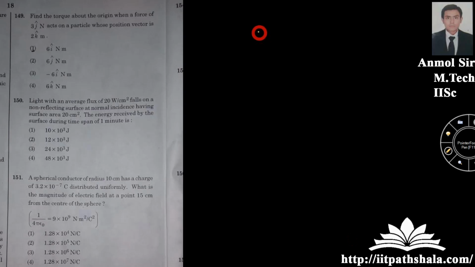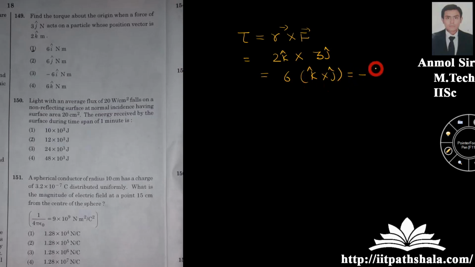He is saying that find the torque about the origin when a force of 3 j cap acts on a particle whose position vector is 2k cap. Now you know that tau equal to r cross f from the formulation itself. R is given to you as 2k cap, cross product, and f is given to you as 3j cap, giving you 6 k cap cross j cap. By the virtue of vectors, you will be knowing that the answer will be minus 6 i cap. So third option is the correct option.